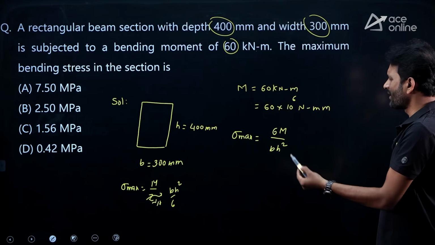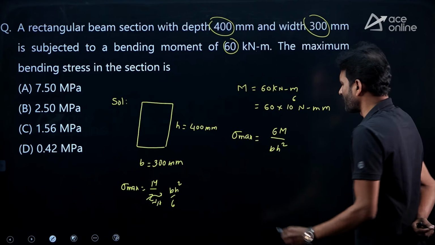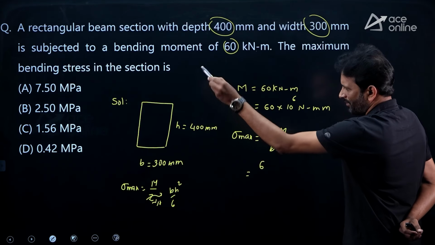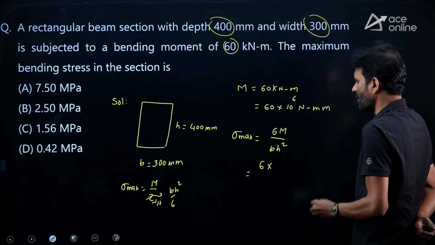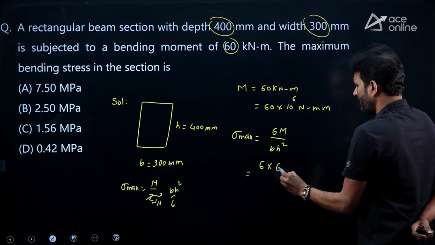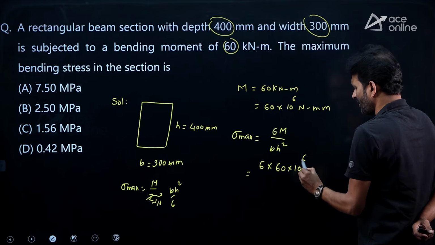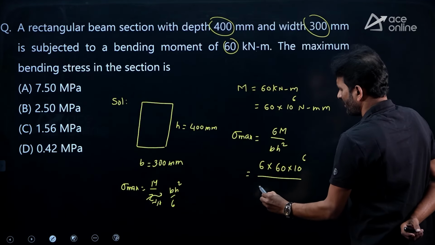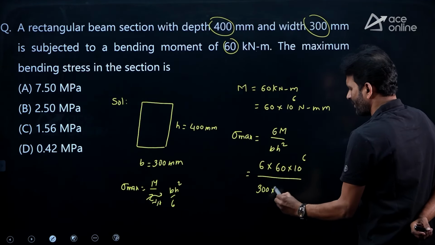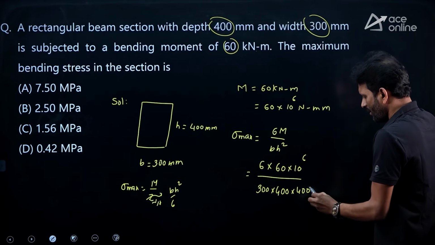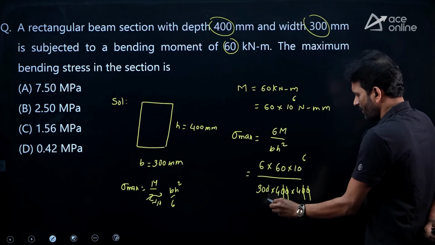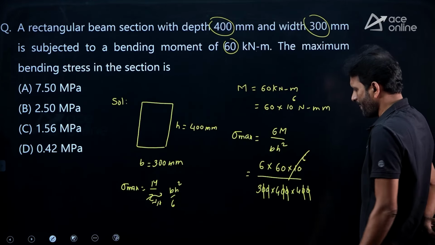One side we have the tensile behavior, other side we have the compressive behavior stress. But here we have only magnitudes, focus on magnitudes rather than the behavior. What is the moment value? 60 into 10 to the power 6. B value is 300, H value is 400 square. I am writing something like this. The 6 zeros are getting cancelled.